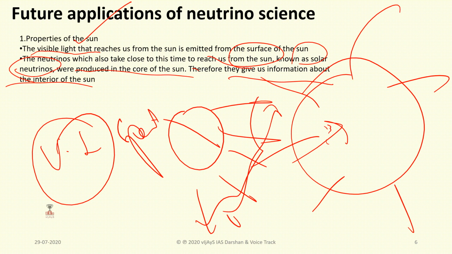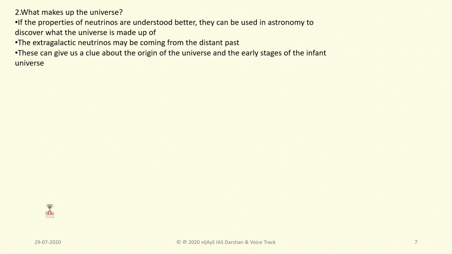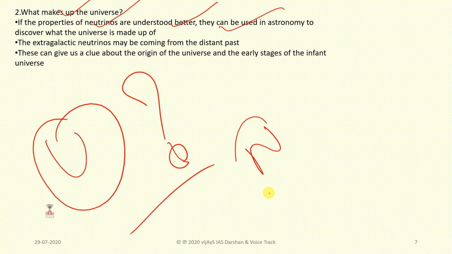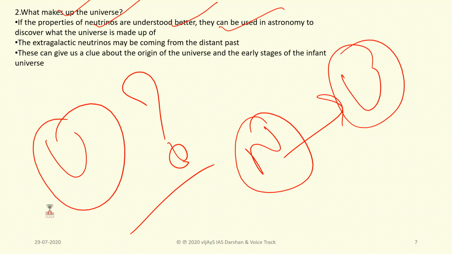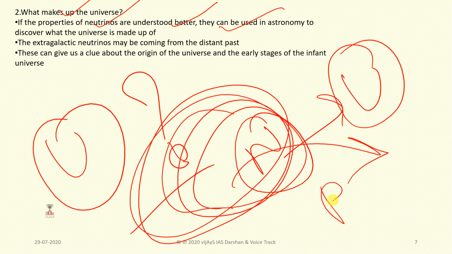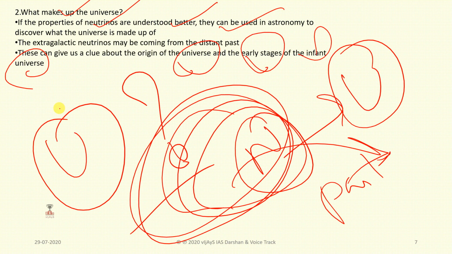So the universe is made up of the properties of neutrinos. Understood better, they can be used in astronomy to discover how the universe is made up. If we find neutrinos, then we can know how the universe is made up, and very large galaxies coming from the distant past can also be known, and these can also be a clue about the origin of the universe and the early stages of the infant universe. That means how the smaller universe was forming will be known.